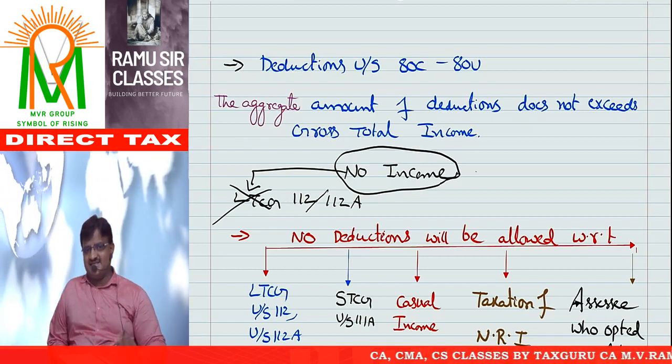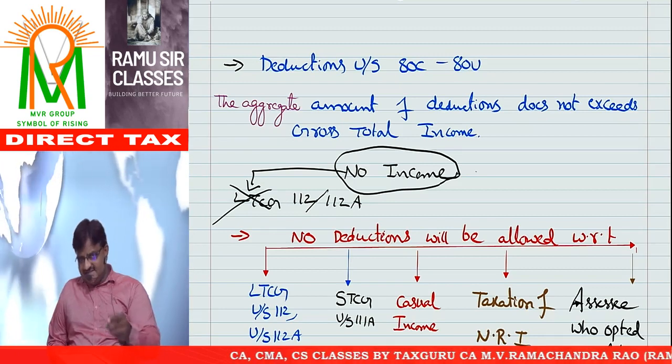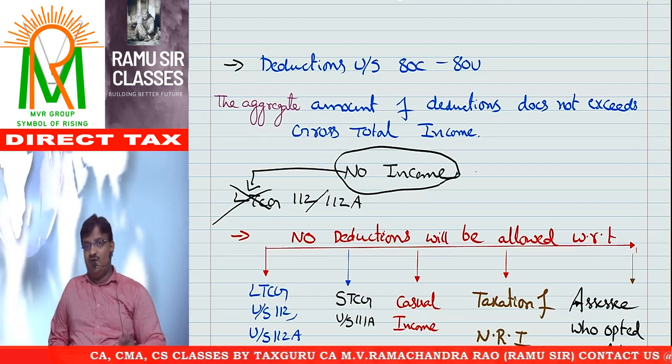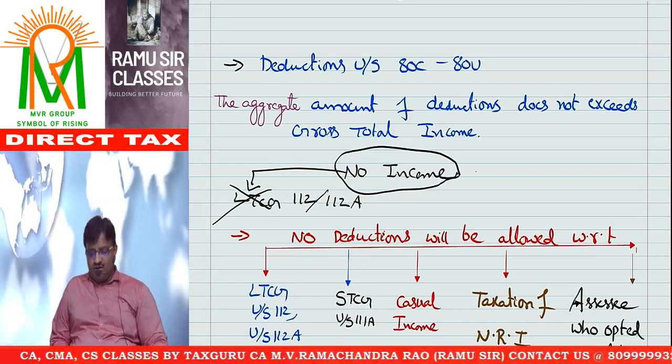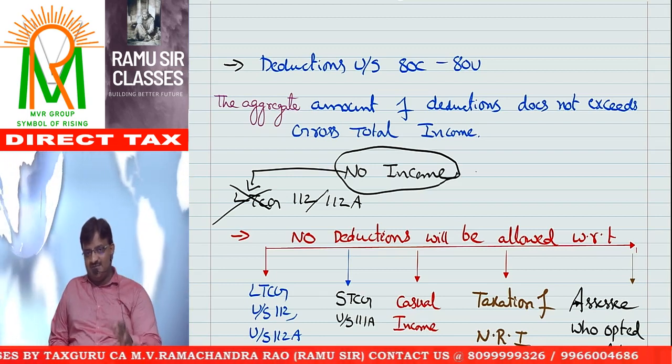The reason is as simple as that. That is taxable at special tax rates, at a lower tax rate. Already I have given one benefit there. How can I give another benefit? So your long-term capital gain is not eligible for deduction.